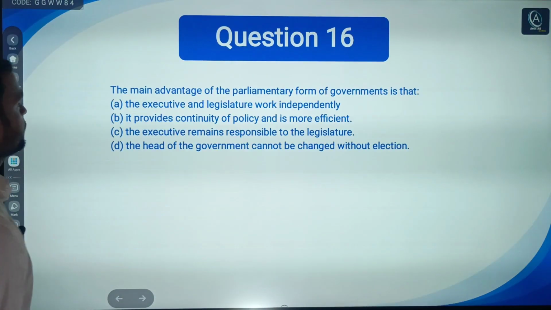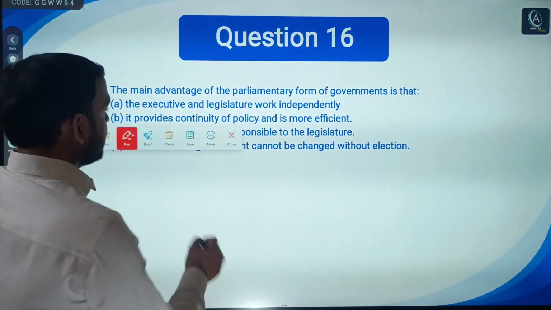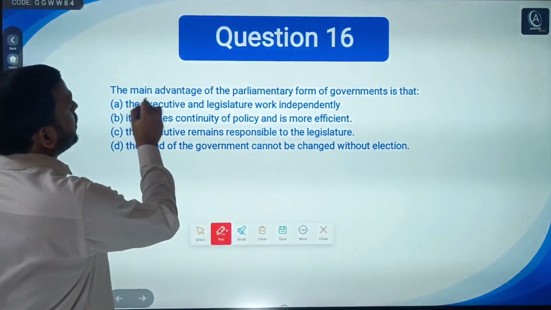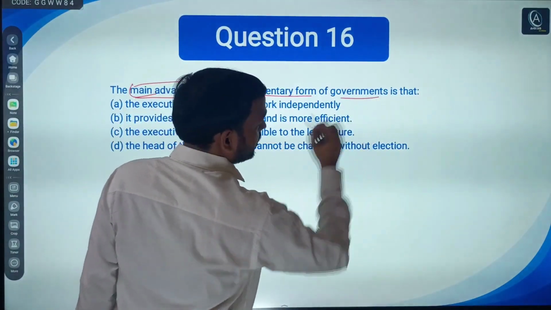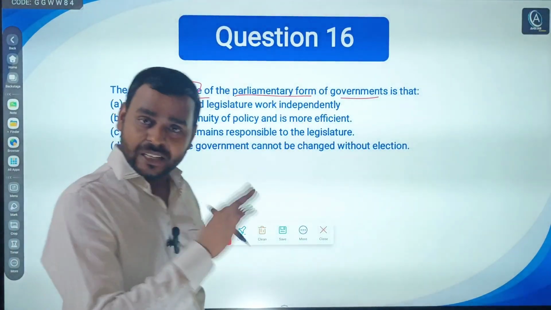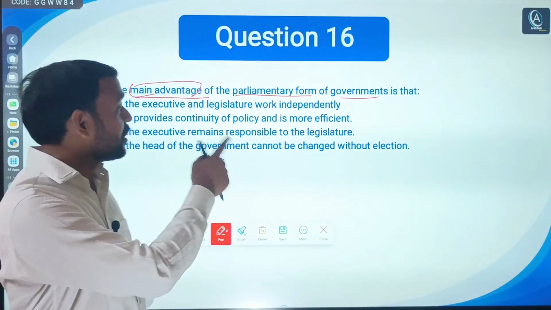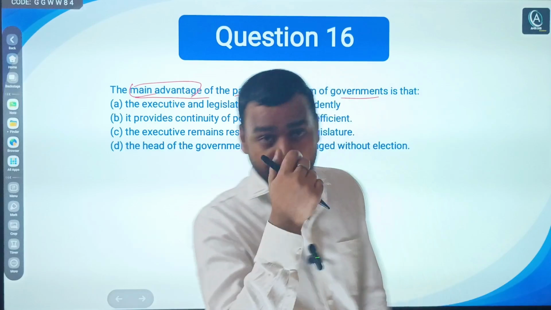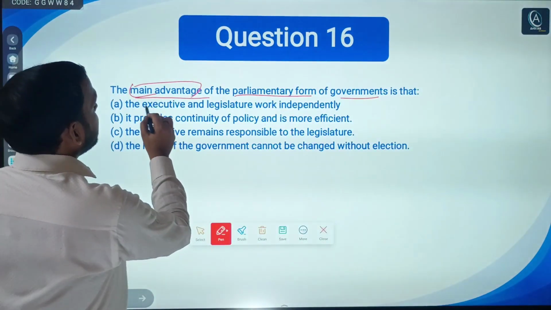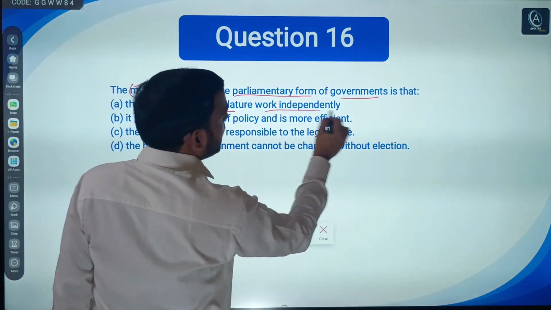Now, 16th question. Again, this is a conceptual question: the main advantage of the parliamentary form of government. Obviously, you can correlate the same question with the cabinet form of government. But read the options. It says the executive and legislature work independently.